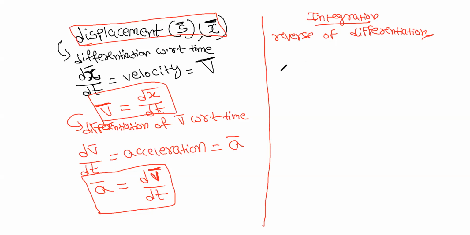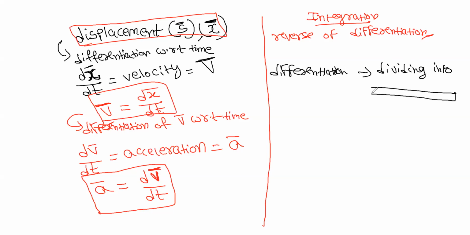In differentiation, you are dividing into smaller particles, right? Let us suppose there is one rod. You are dividing it into smaller particles, correct? That is called differentiation. That's why you are finding the change.